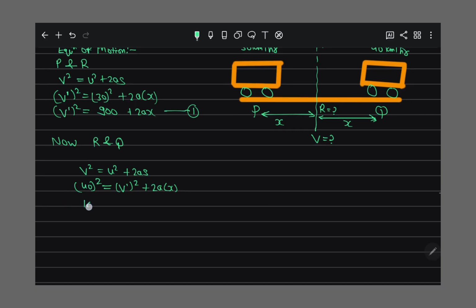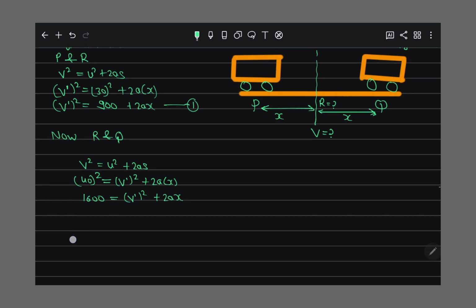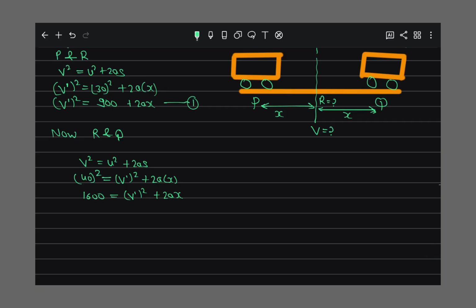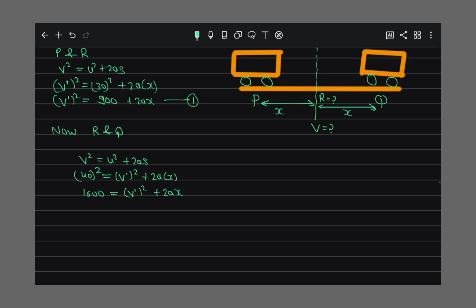So that is 1600 is equal to v dash square plus 2ax, right? So what I do, I have to subtract this, or otherwise I can put the value, which is best. What I do, this 2ax I write as v dash square minus 900. This is our equation second.